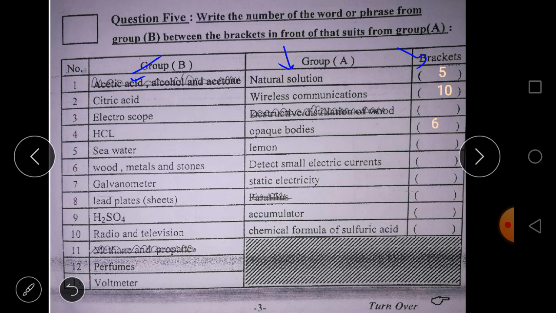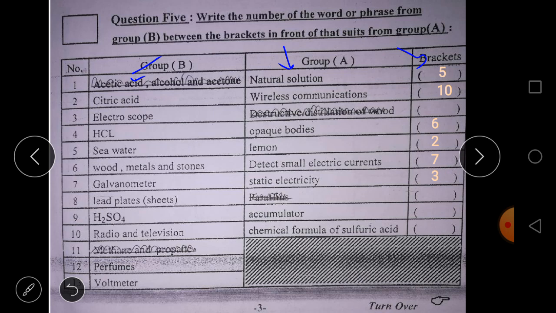Lemon, of course, this is citric acid: lemon, orange, and grapefruit. We have detect small electric currents. This is called, yes, number 7, which is galvanometer. Galvanometer detects the weak electric currents. We have the ammeter, which detects the normal electric currents. Static electricity deals with number 3, which is electroscope.